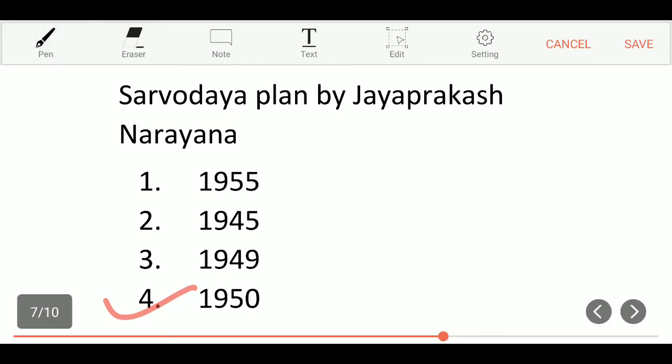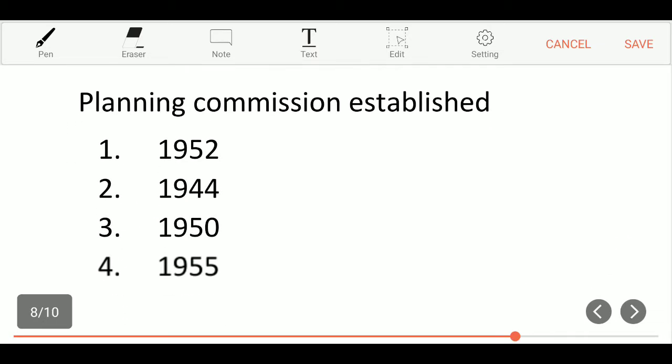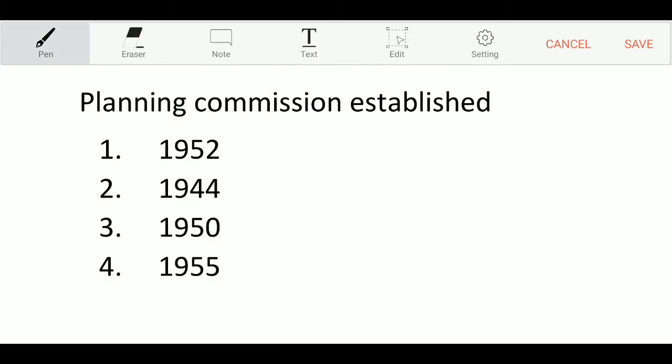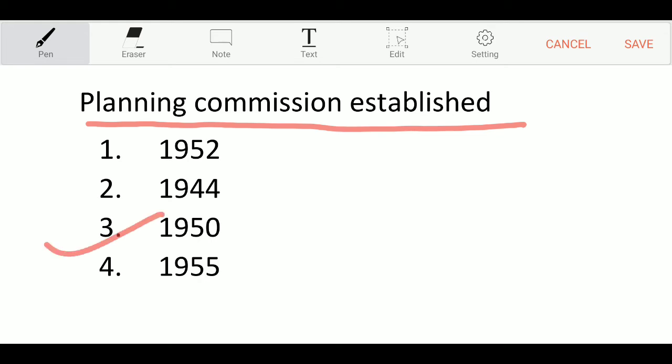Now next question. In which year was the Planning Commission established? Option 1, 1952, option 2, 1944, option 3, 1950, option 4, 1955. And the correct answer is option 3, 1950 is the correct answer.